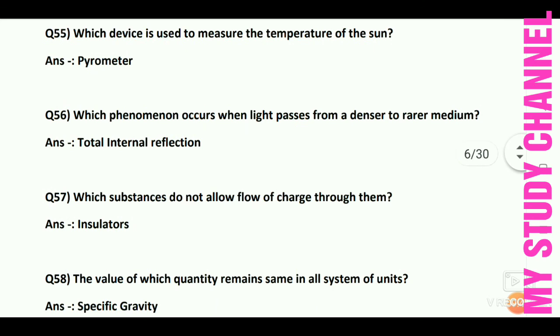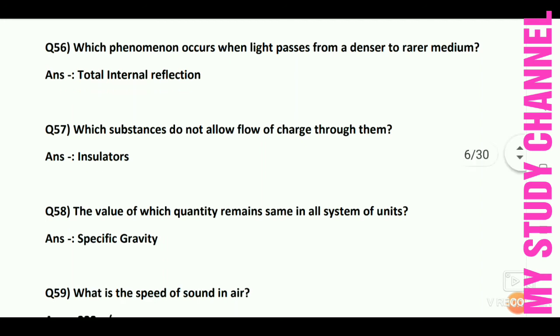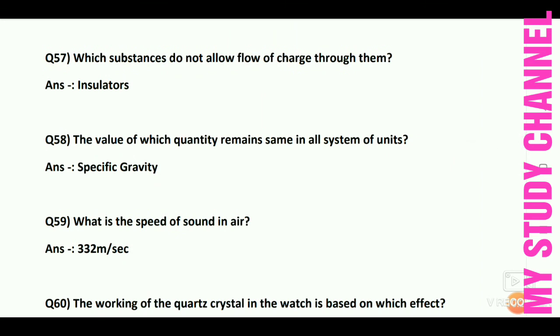Next question is which substance do not allow flow of charge through them? Answer is insulators. Next question is the value of which quantity remains same in all system of units. Answer is specific gravity. Next question is what is the speed of sound in air?